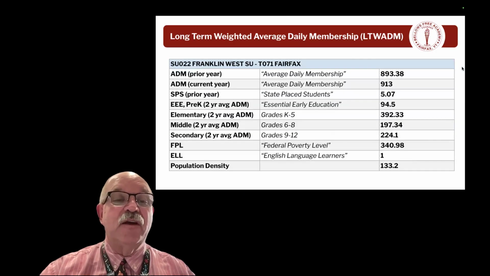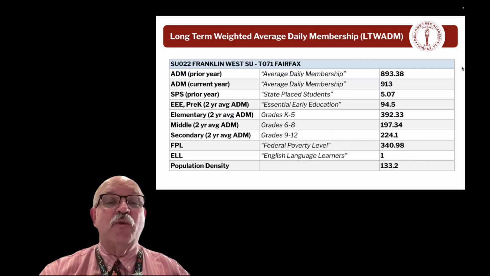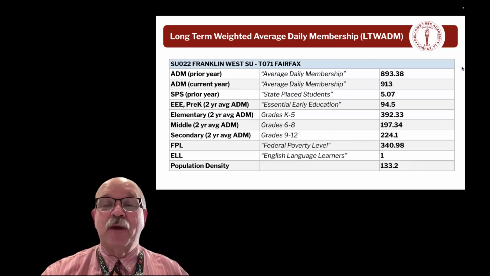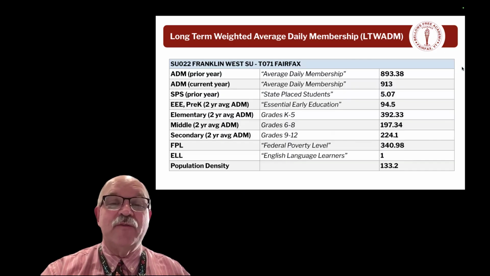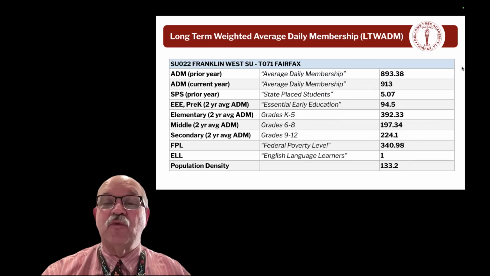So let's get there. To calculate the long-term weighted average daily membership, we look at the average daily membership, which is a number that is counting the number of students that are in our schools over a 25-day period from late September to sometime in October. Our average daily membership last year was 893.38. You might be wondering, how do we get 0.38 of a student? It's based on the enrollment.